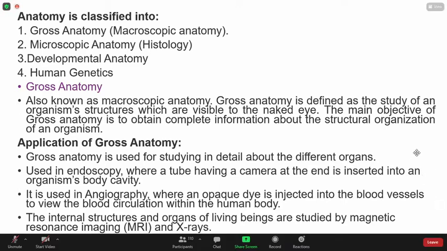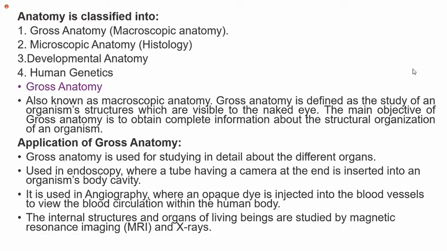And another is developmental anatomy. Do you know what is meant by developmental anatomy? It is also called embryology. Embryo means the developing baby within the mother's womb, right? The whole process of development of a baby within the mother's womb is what we call developmental anatomy. And along with that, we have human genetics.